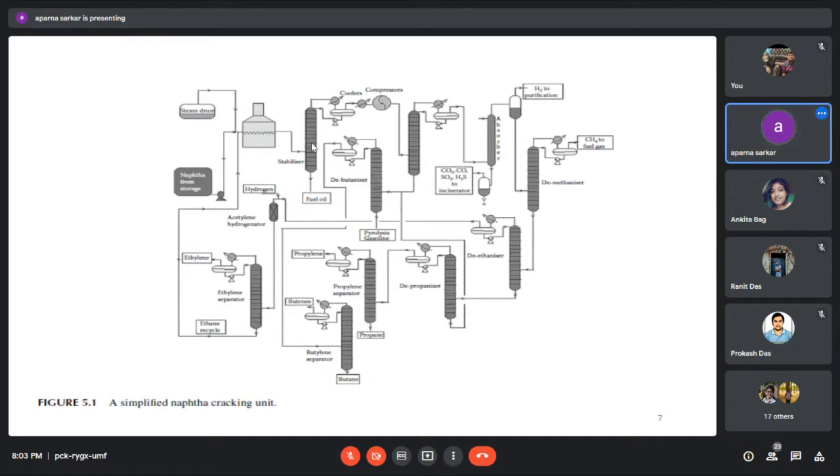So to stop the reaction, we need to send them into a stabilizer. From the stabilizer, which is basically the first distillation operation, we get a fuel oil. And why fuel oil? This is the most heavy part. So that is the liquid part. So the vapor part and the liquid part are mixed, and through stabilization we are separating the liquid part and the vapor part.